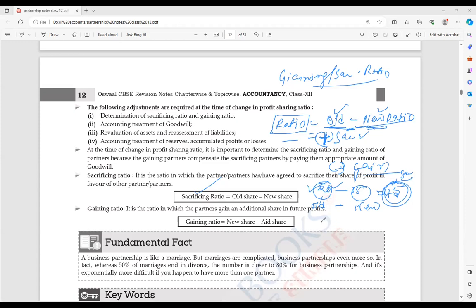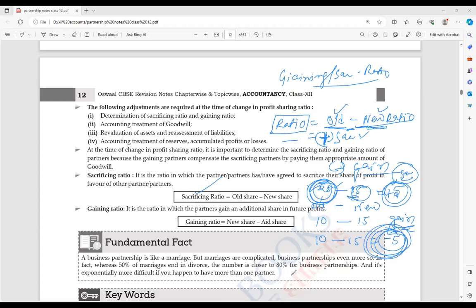Now take your turn. You had before how much? 10. Now you have how much? 15. So your old is how much? 10. And new is how much? 15. It will be minus 5, correct or not? I have nothing sacrificed, but for you it is gain. You got the point? Yes, sir. So in this case, remember that if you are using the formula old minus new, if the answer is coming plus, that will be sacrificed. If the answer is coming in minus, that will be gained.